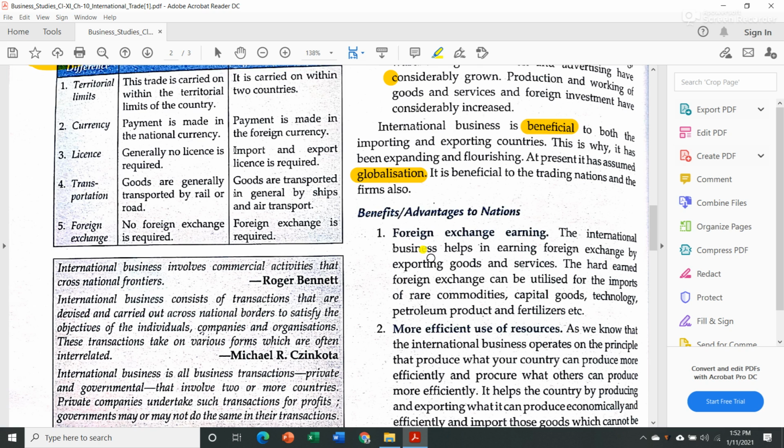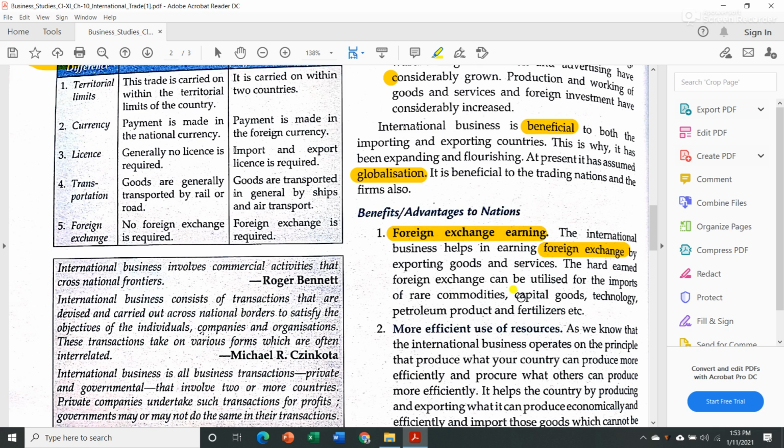Now let us see what are the benefits or advantages to nations from this international business. Now first one is foreign exchange earning. The international business helps in earning foreign exchange by exporting goods and services. Now when we sell goods to another country, it will help us to earn foreign exchange, means their foreign currency. The hard-earned foreign exchange can be utilized for the imports of rare commodities, capital goods, technology, petroleum product and fertilizers. Now through export, whatever foreign exchange we are earning, that can help us in buying or importing goods which we cannot produce in our own country.